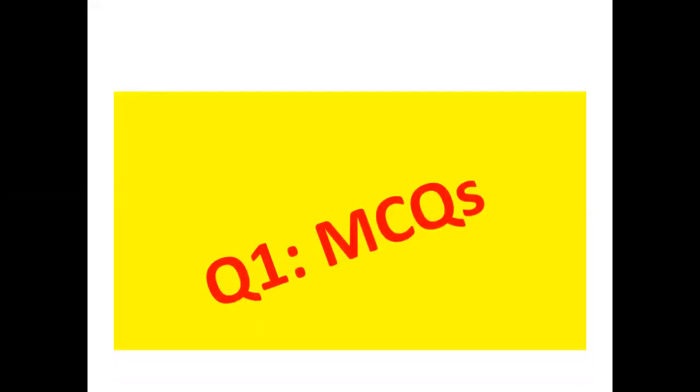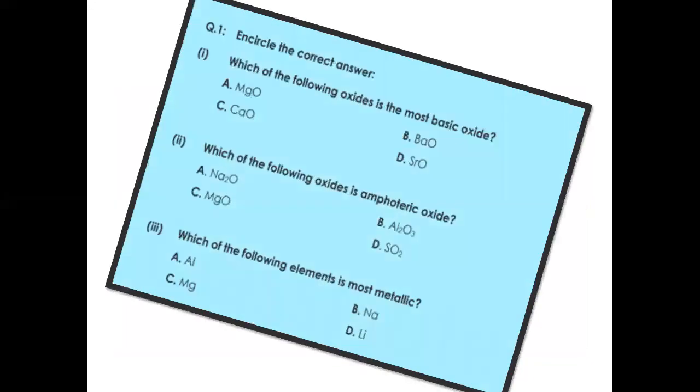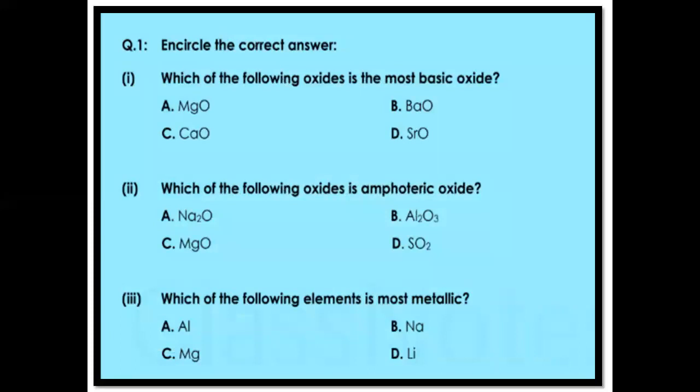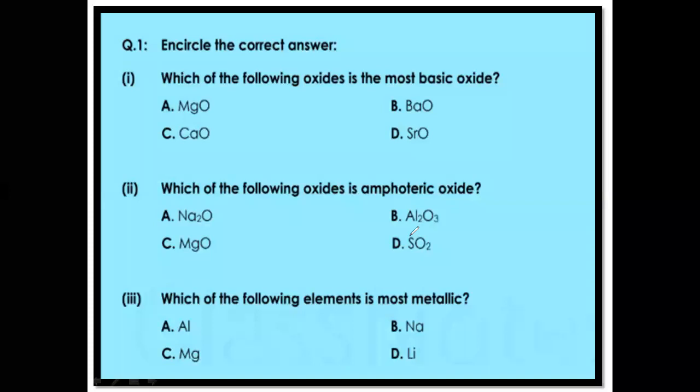Let us do the MCQs first. Question number 1, that is MCQs. MCQ number 1, encircle the correct option. Which of the following oxides is the most basic oxide? You can see that these basic oxides are actually magnesium, calcium, barium, and strontium. All these metals belong to group number 2 of the periodic table.